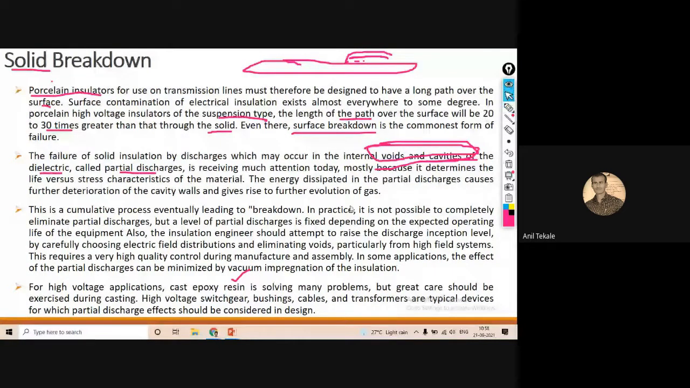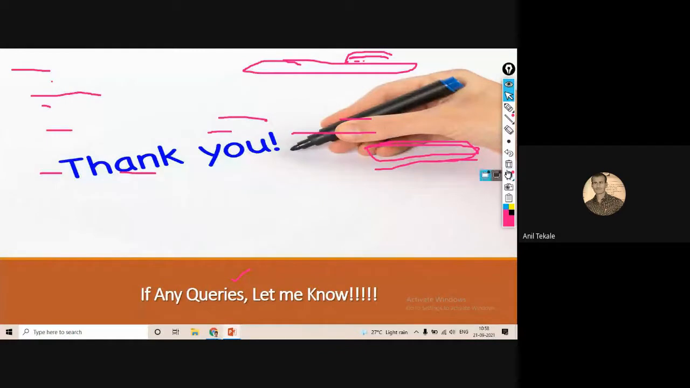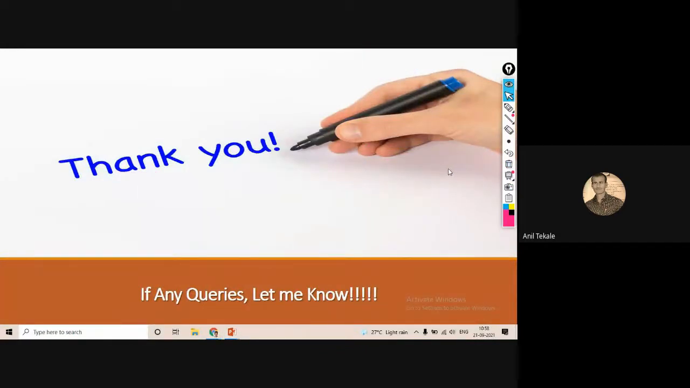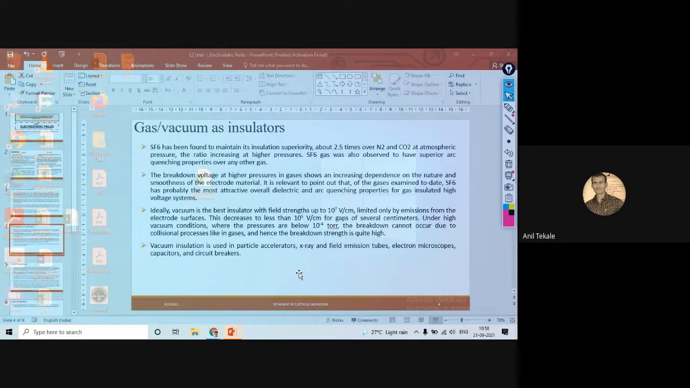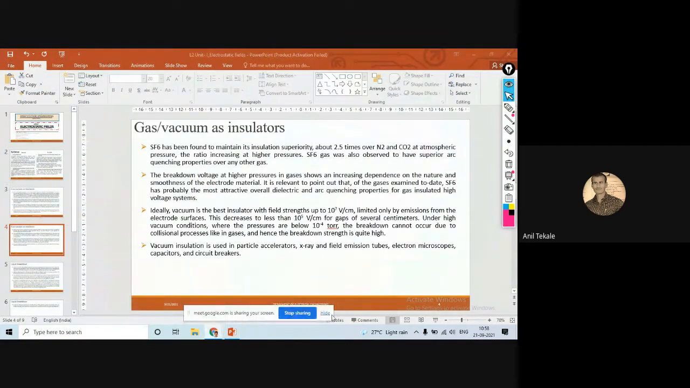So this is all about today's lecture. Today we understood liquid as well as solid breakdown, as well as gas and vacuum as insulators. For the next lecture we will see the control, that is, how the control on the stresses is done.